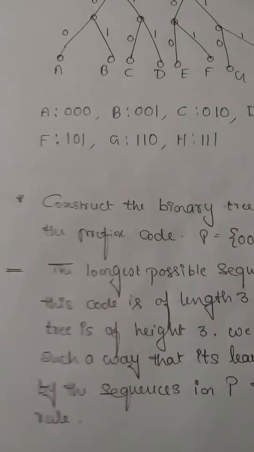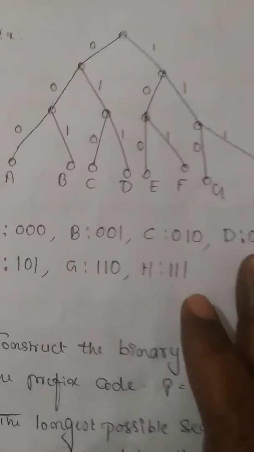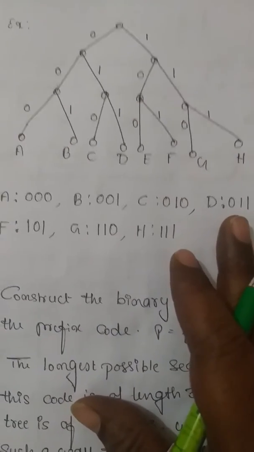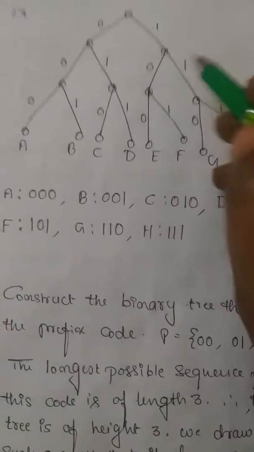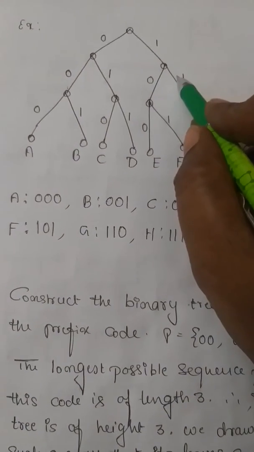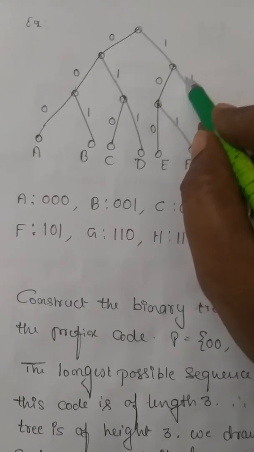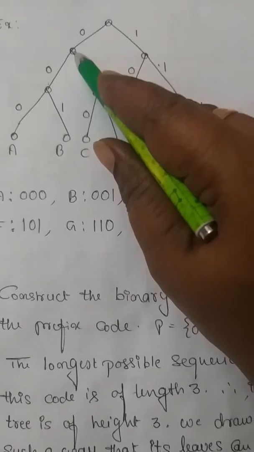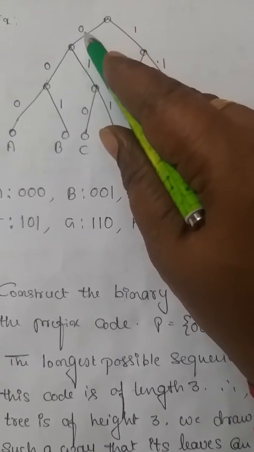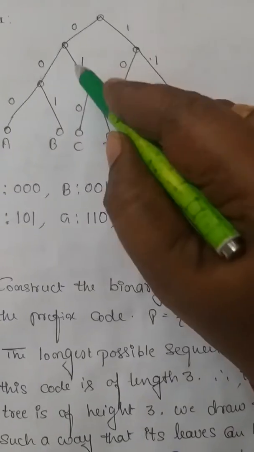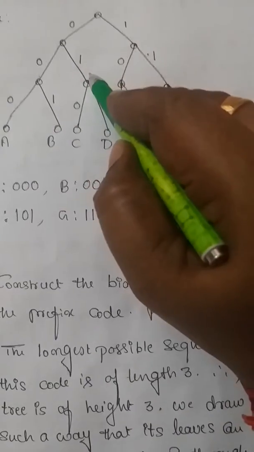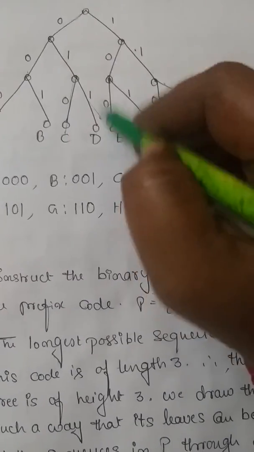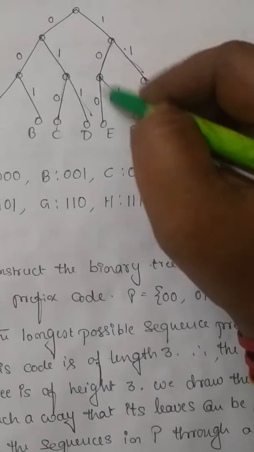Now we are going to take a few examples on prefix code, showing how we represent the binary sequence for a symbol. For that we need the help of a tree. You can find here the complete binary tree that we have taken. Here one thing we have to say: always the left edge going out from a vertex we label by 0 and the right edge by 1. Same thing here, 0 and 1. Same here, 0 and 1. And from here 0, 1, 0, 1.